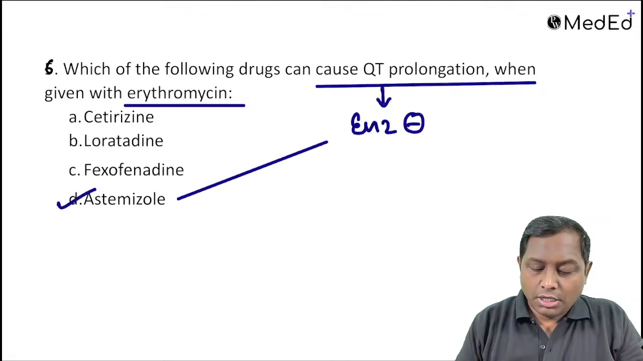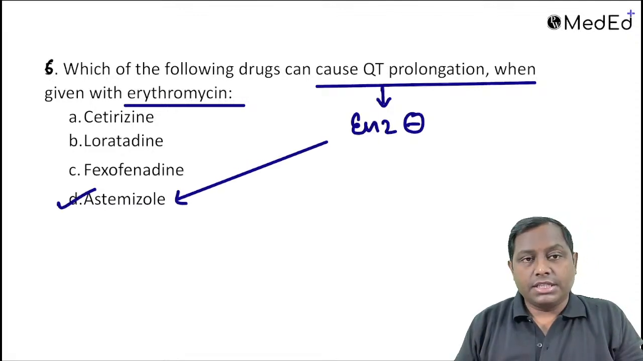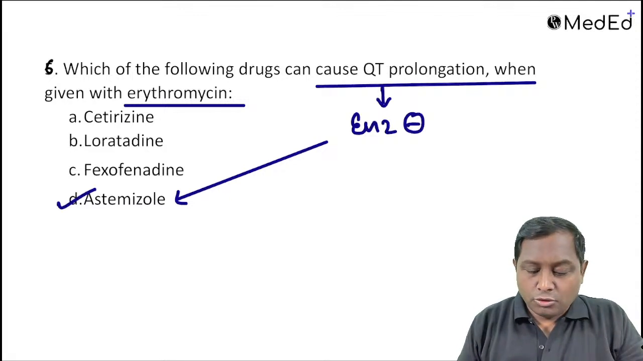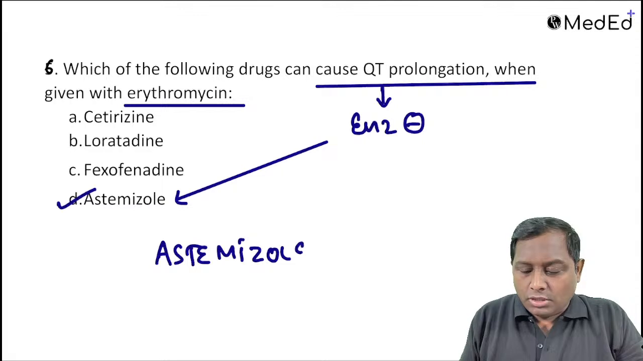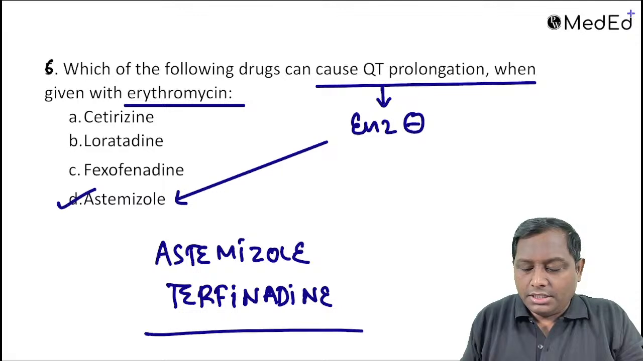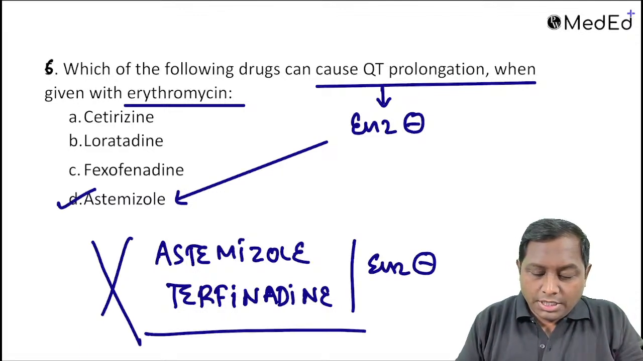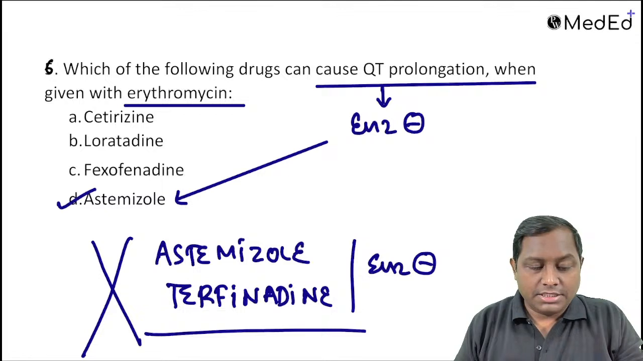Now, among the given drugs, the one drug that has QT prolongation property or enzyme inhibiting property is going to be astemizole. इसीलिए whenever we discuss drugs from the antihistaminic class, उसमें दो ड्रग के बारे में मैं बार बार बताता हूँ. One is astemizole and the other one is terfenadine. They are very very potent enzyme inhibitors, और इसीलिए इनको clinically use नहीं करते हैं. They are not utilized clinically. Do remember that.